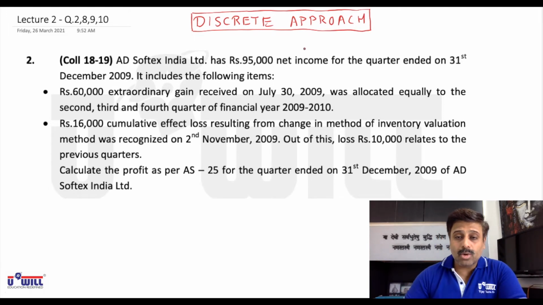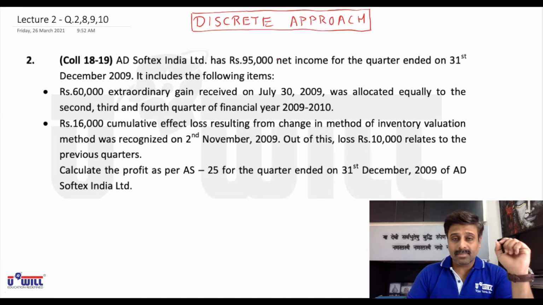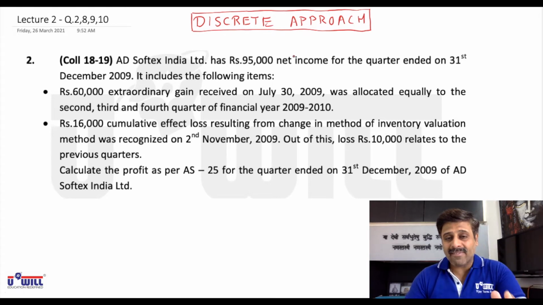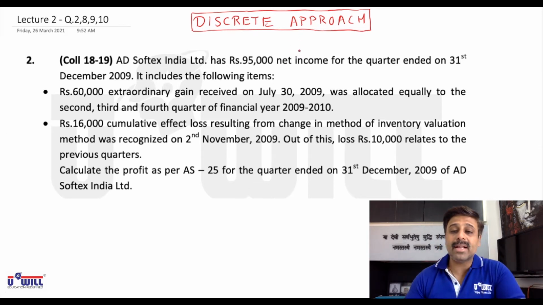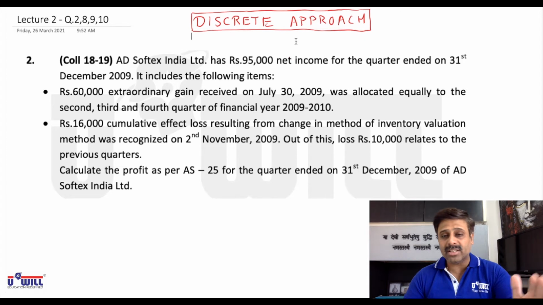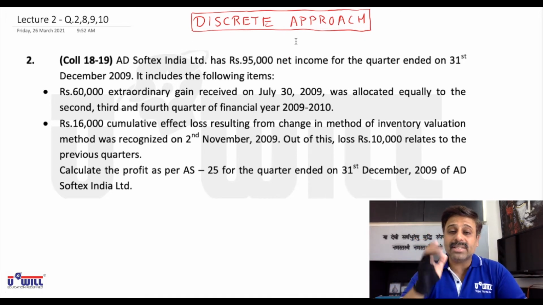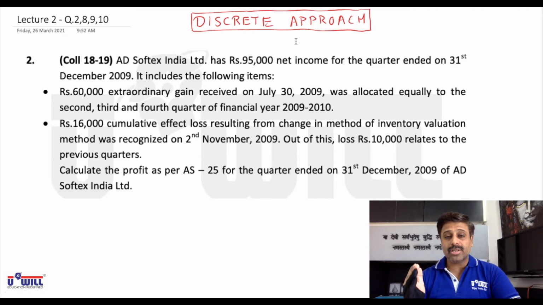So we concluded that only for income tax, we follow the integral approach, where we apply the weighted average annual effective tax rate. For all other incomes and expenses, we follow the discrete approach. Discrete means each and every quarter is independent of other quarters. We have to take them separately, and whatever income or expense is incurred in a particular quarter should be taken into consideration in that quarter only.